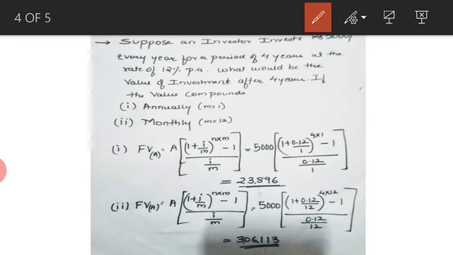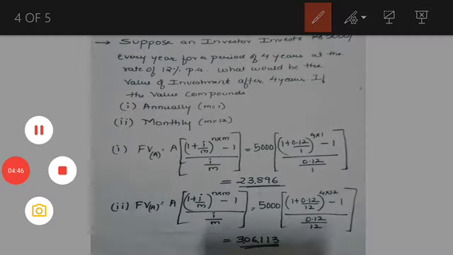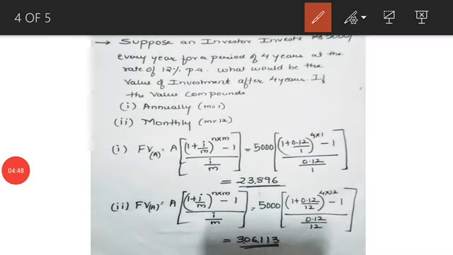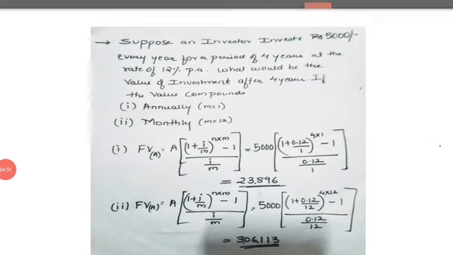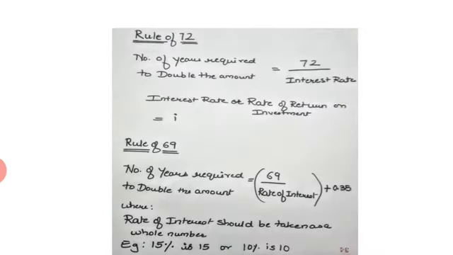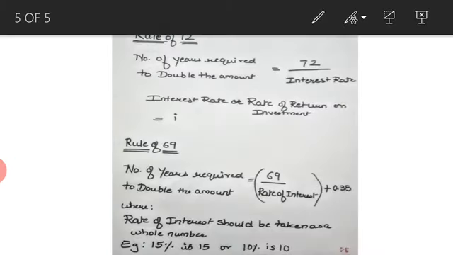Let's move on to our next small part that is there in present value, that is the rule of 72 and rule of 69. Now what is this rule of 72? Okay, this is rule of 72.